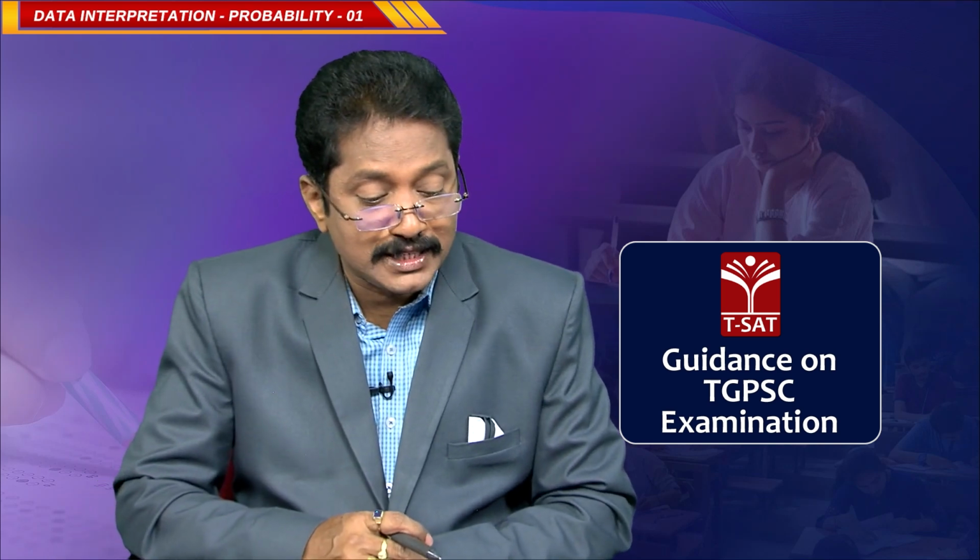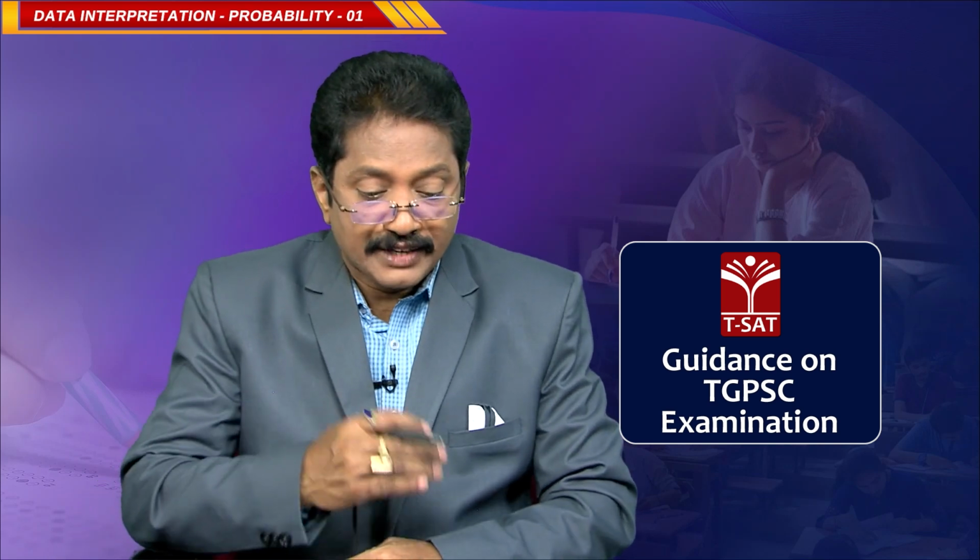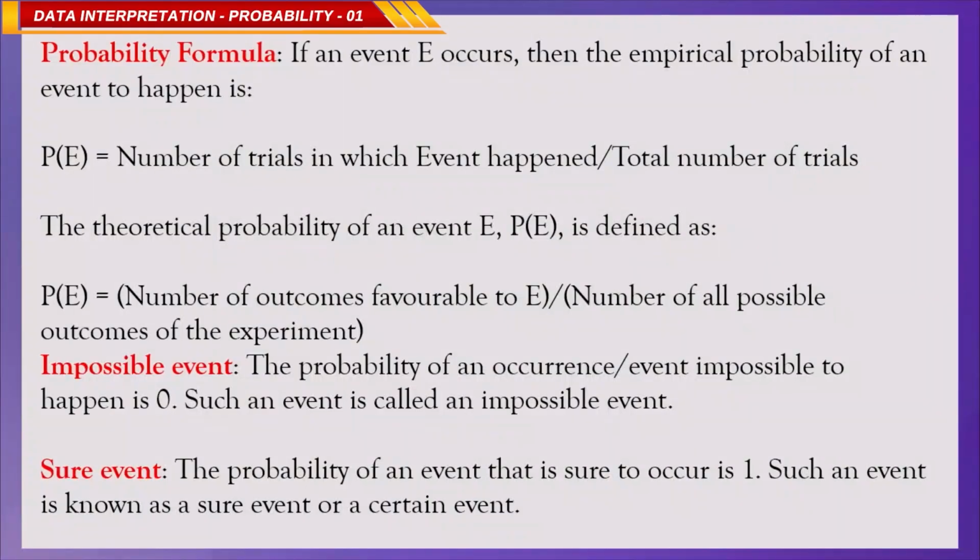Now, we will see the probability formula. If an event E occurs, then the empirical probability of the event is the number of trials in which the event happened divided by the total number of trials. The theoretical probability of an event P of E is defined as the number of outcomes favorable divided by the number of all possible outcomes.